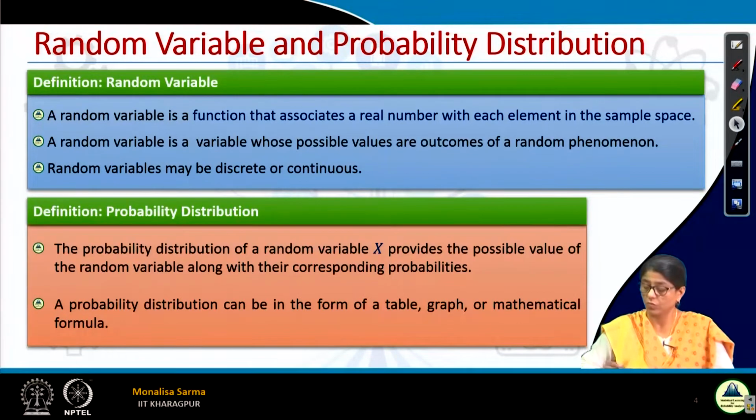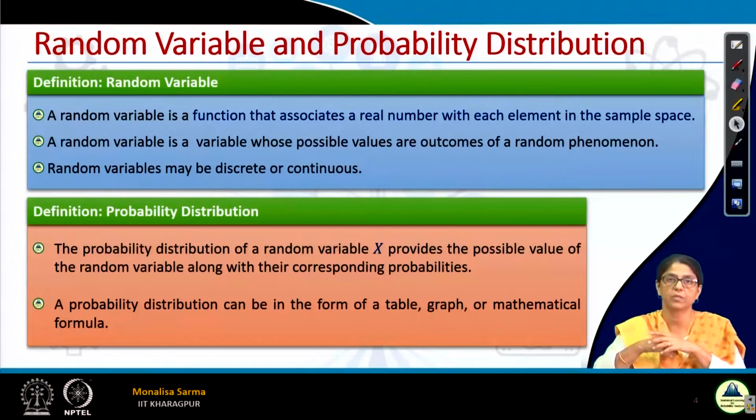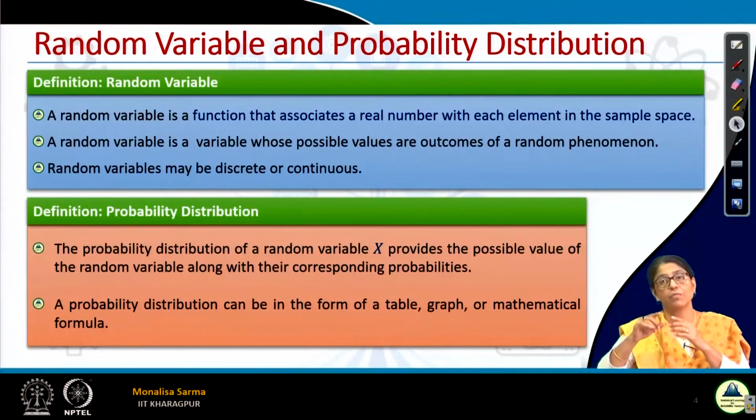Now with the knowledge of a random variable, we can define what a probability distribution is. When we do any random experiment, we get different outcomes. These outcomes are the values of the random variable. These values have a certain probability of occurrence. Like if we toss a coin, the two outcomes are head and tail, each with a probability of occurrence.